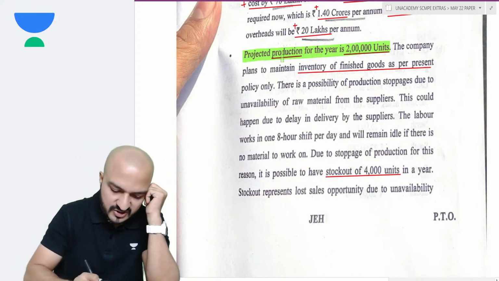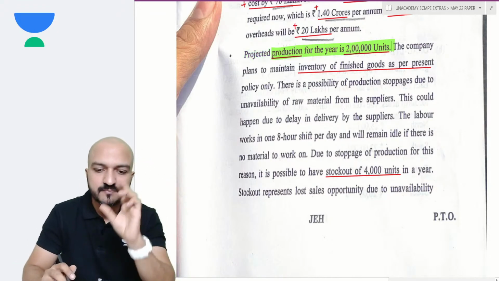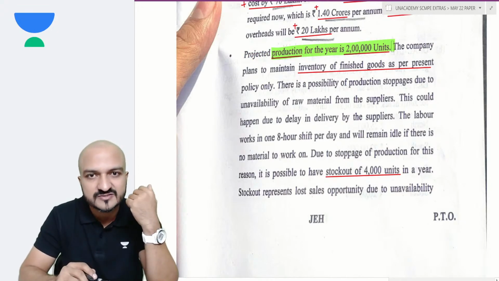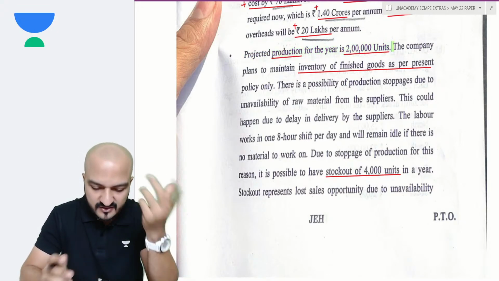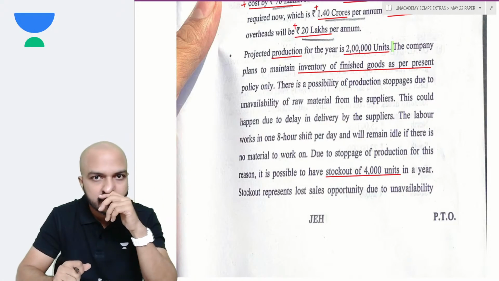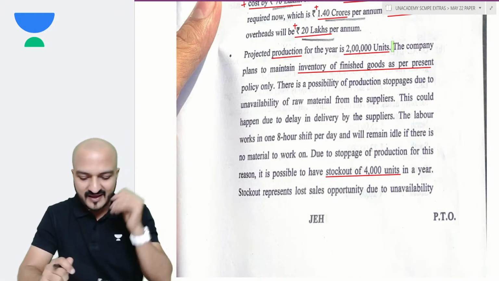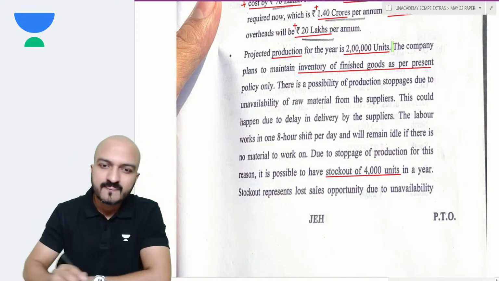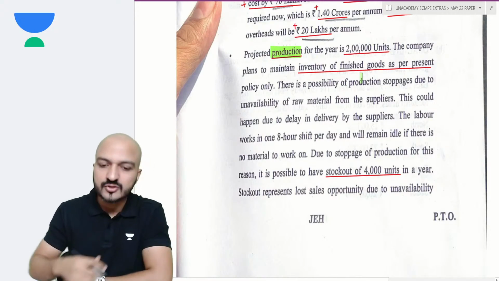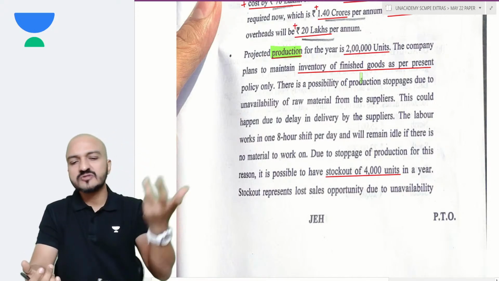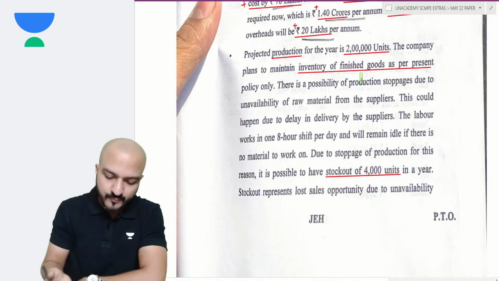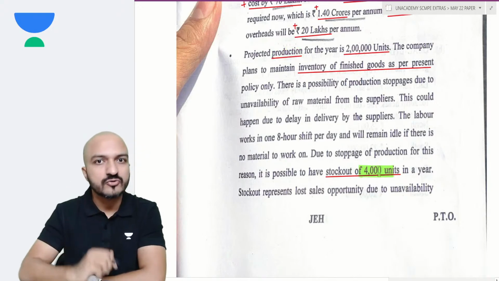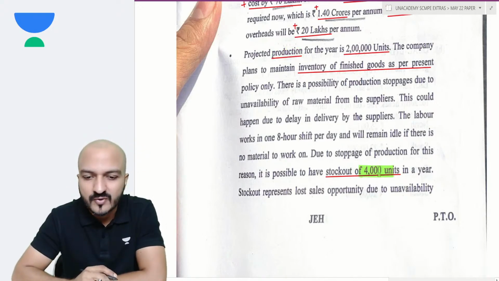Let's say this must be the full capacity, but presently I am operating below full capacity. But that doesn't matter in my calculation. This is your projected, but presently you are not reaching the projection. In proposed also you are not reaching the projection. In fact, in proposed, you are rather having some stock out also, right?